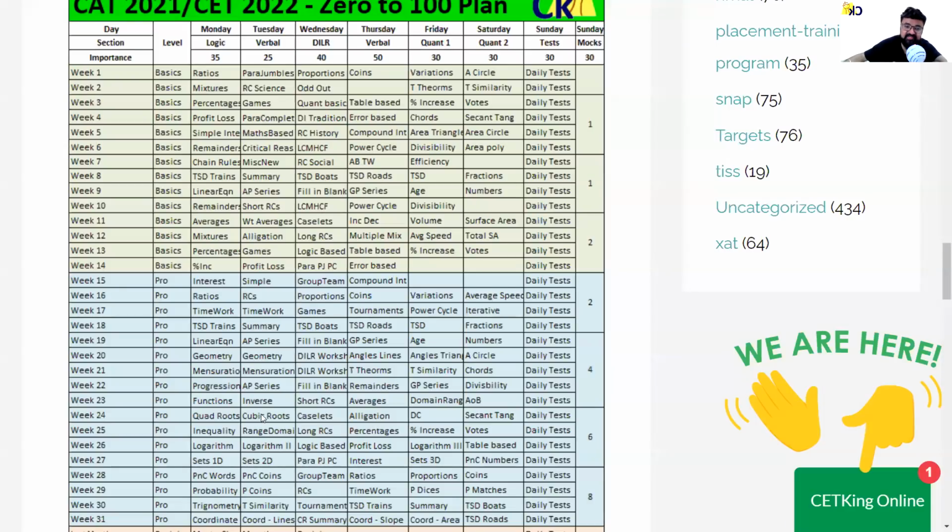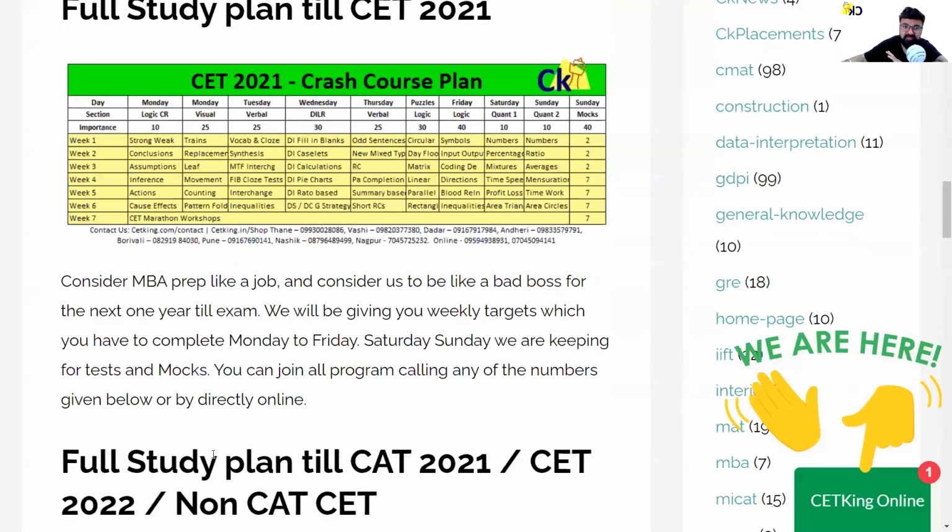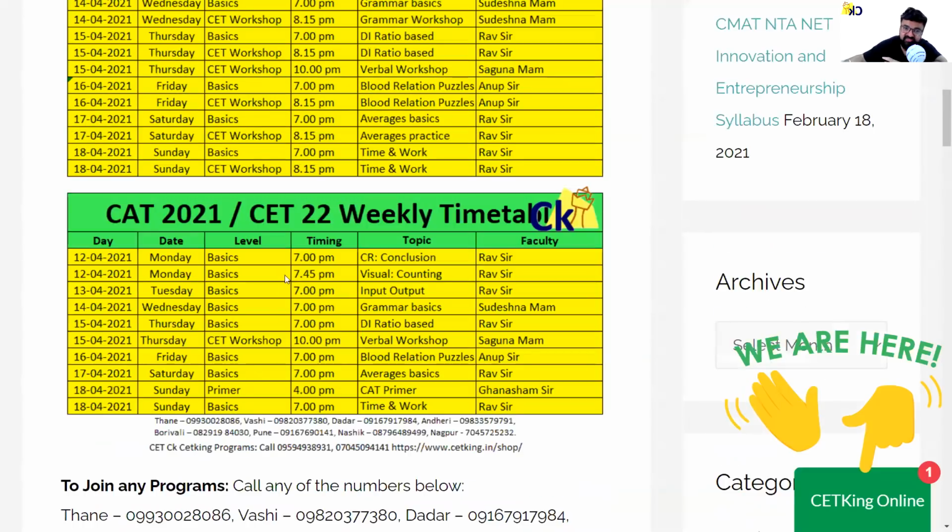I've divided them into weekly targets. So first, we'll complete the basics. Then we go for the pro level. And then we're going to revise everything in the masterclass. But abhi ke liye, we have to focus on the weekly targets. So the weekly target is to complete. Apart from that, if you want to give actual papers, you want to give tests, तुम्हें जो करना है करो. That is on and beyond that. And that's why we're giving a topic, giving a lecture every day.